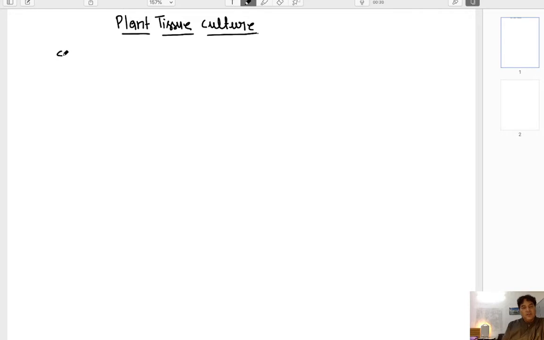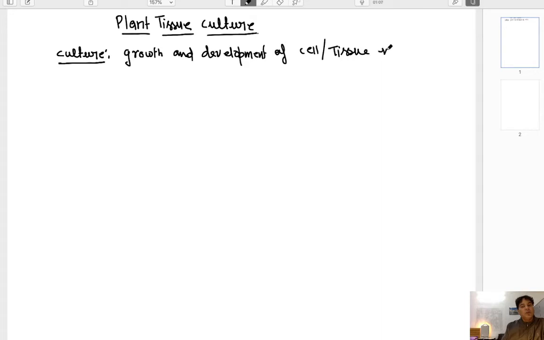When we say culture, it means growth and development of cells or tissue in aseptic conditions, in vitro. We call it an in vitro condition.